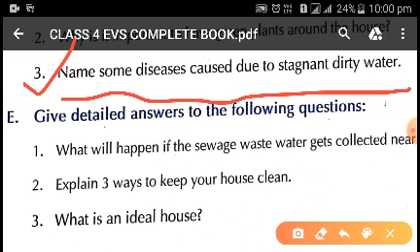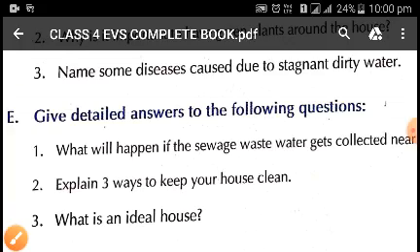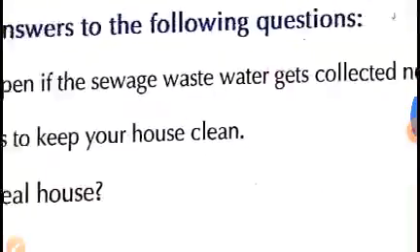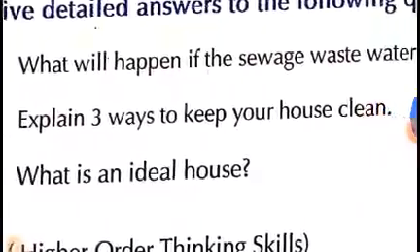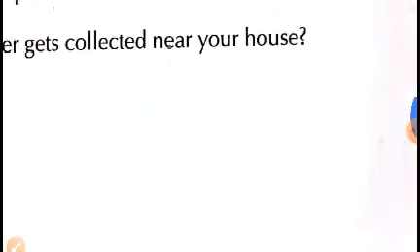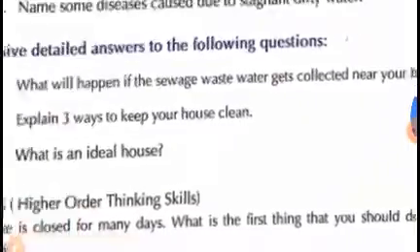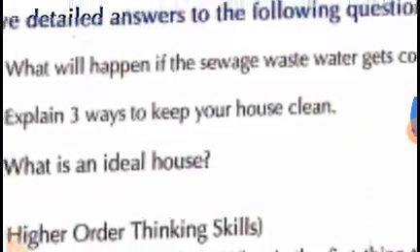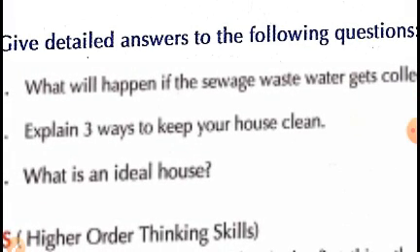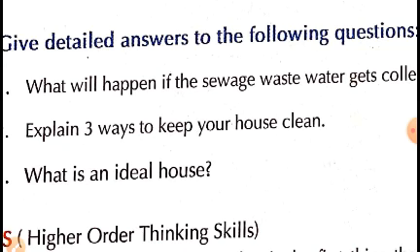Now children, coming to the next question, that is, give detailed answers to the following questions. Here we are going to give long answers to the questions. What will happen if sewage waste gets collected near your house? As I told you, the water which gets collected near the house is or can be called stagnant water. So if the sewage water gets collected near your house, it will lead to several problems.